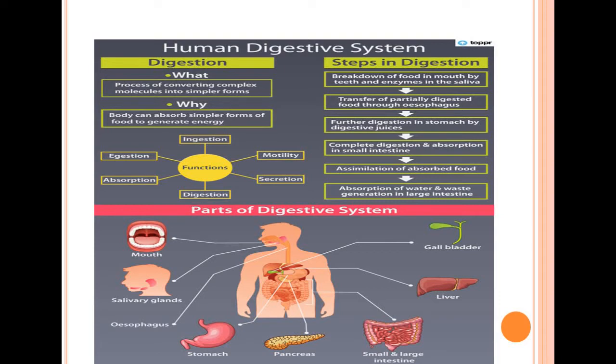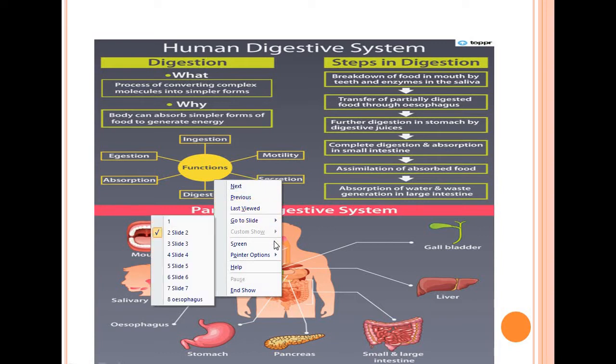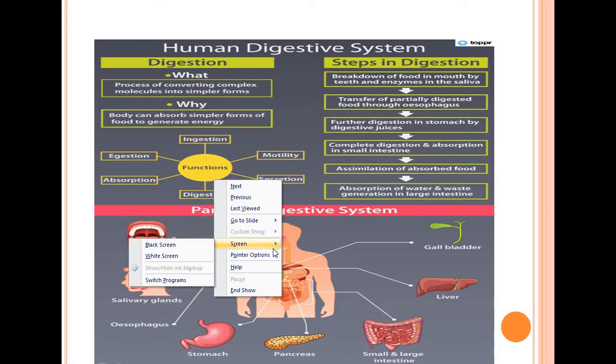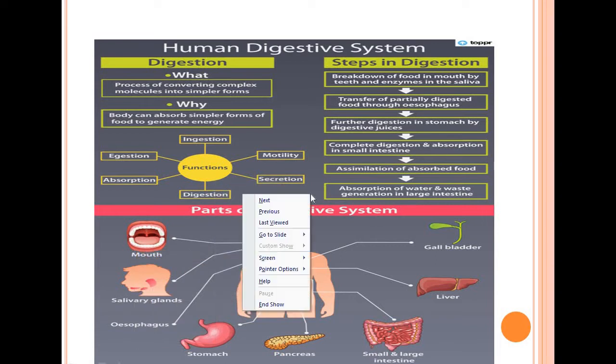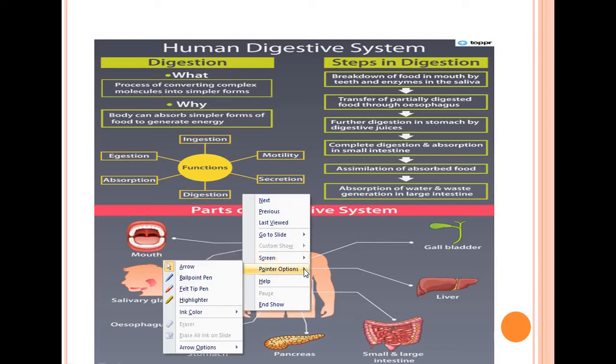But the next question coming to our mind is, what is the need of digestion? We come to know what is digestion. Now we will come to know why there is a need of digestion. So when we eat food like carbohydrate, protein, fats, vitamins, whatever we are eating, those are the complex forms.